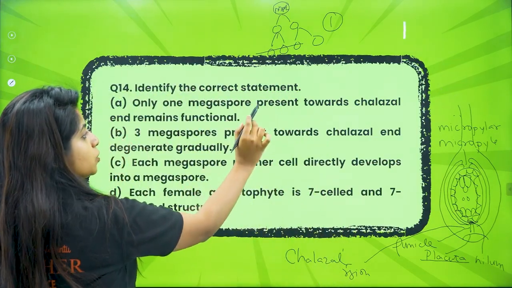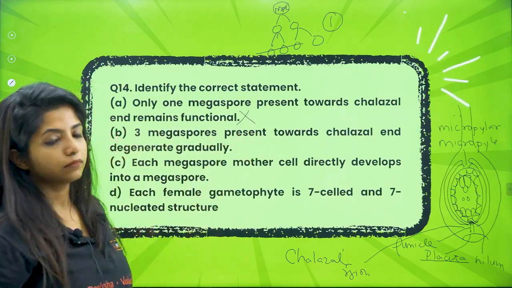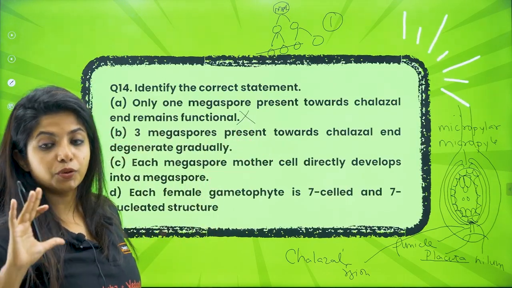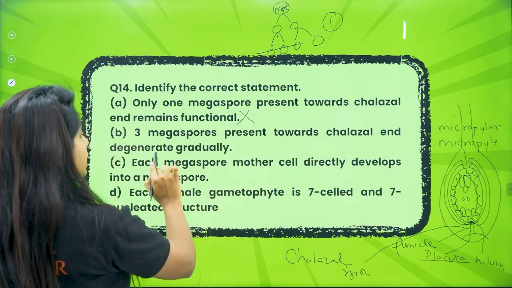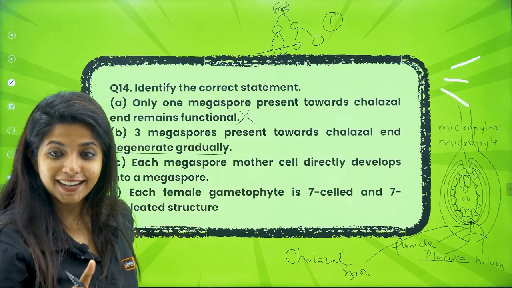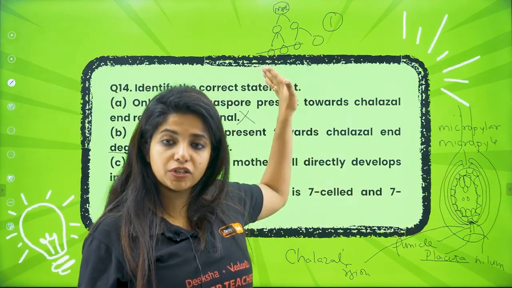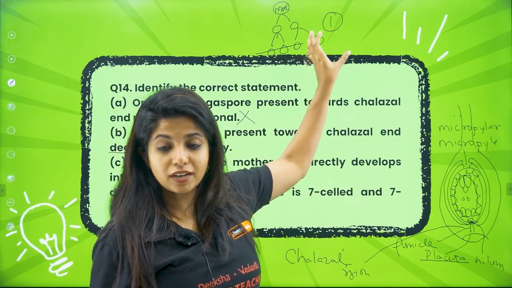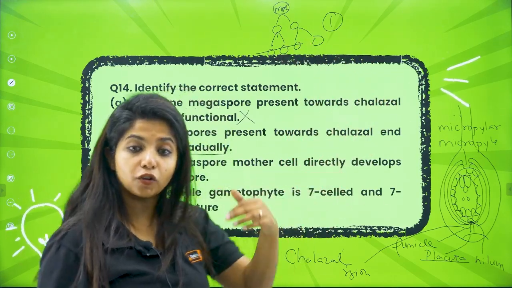So only one megaspore present towards chalazal end remains functional. Wrong. It is not towards chalazal end, it is micropolar end. Now 3 megaspores present towards the chalazal end degenerate gradually. Yes. So 3 of them which are present towards the chalazal end will be degenerating, but 1 of them, which is functional, my dear children, that will be remaining. That will be remaining, and that is towards the micropolar region.